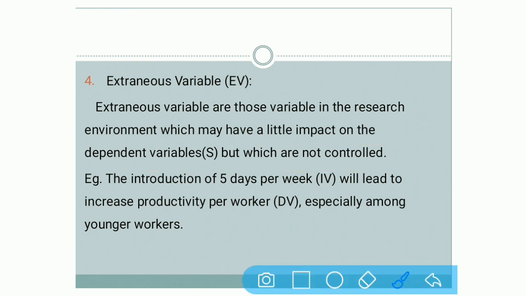Again, we are going with the similar example. The introduction of 5 days per week, which is our independent variable, will lead to increased productivity per worker, especially among younger workers. Younger worker is our moderating variable. But here, if we include certain conditions which cannot be controlled but which will affect our dependent variable, then which conditions can we say over here?